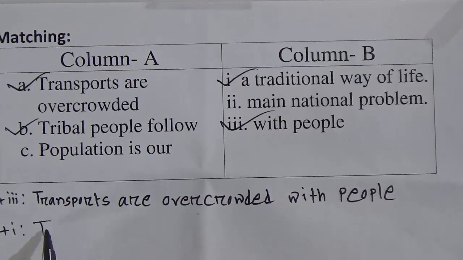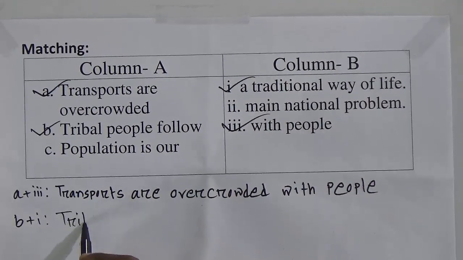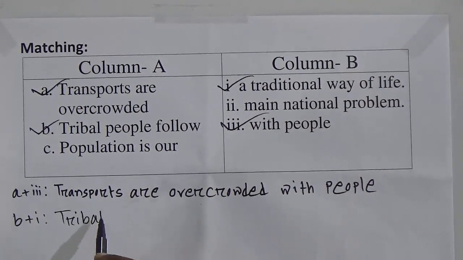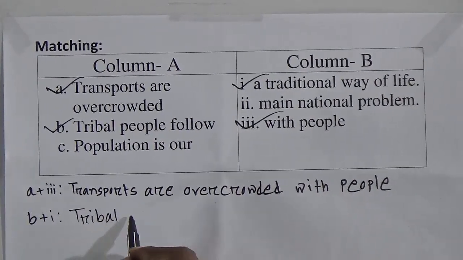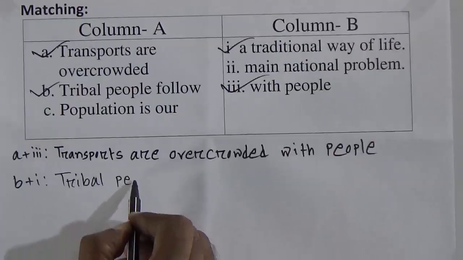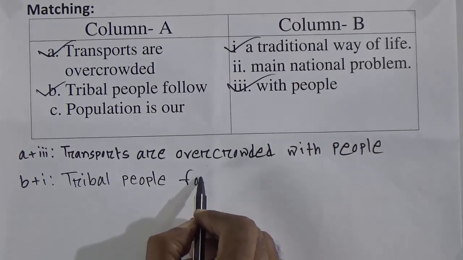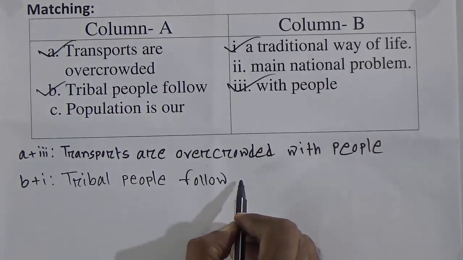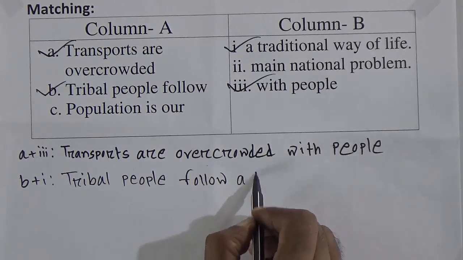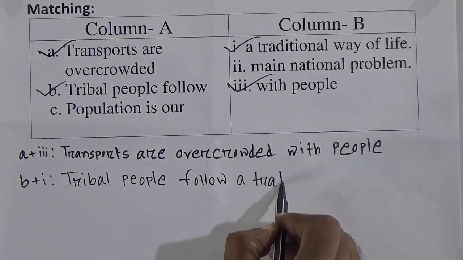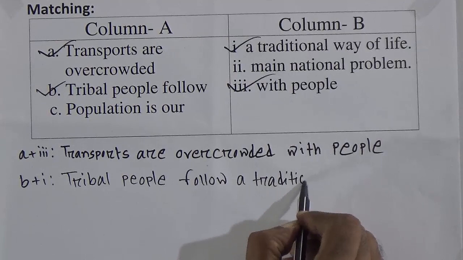We all know that tribal people represent the ethnic minorities, that means Khasiya, Garo, Sautal, etc. are called ethnic minorities. Tribal people follow a traditional way of life.